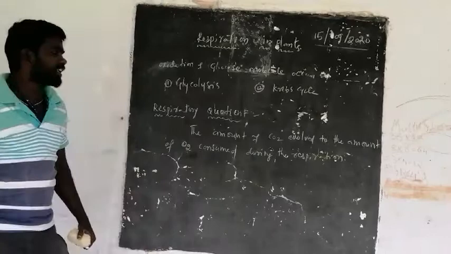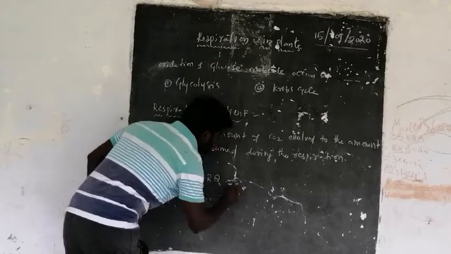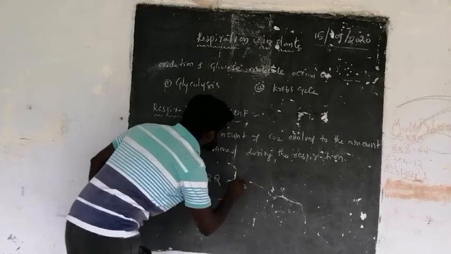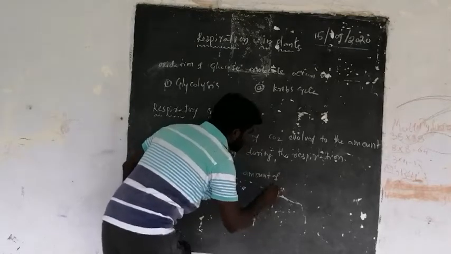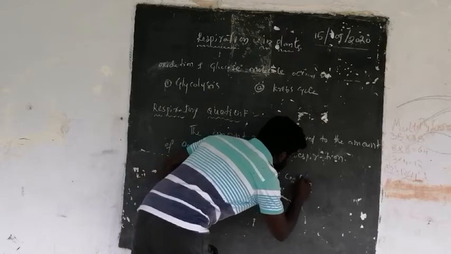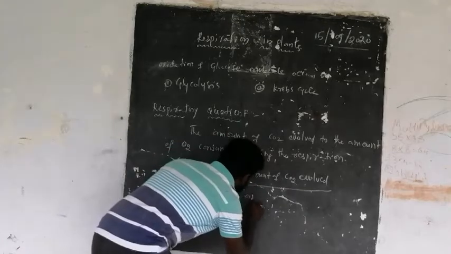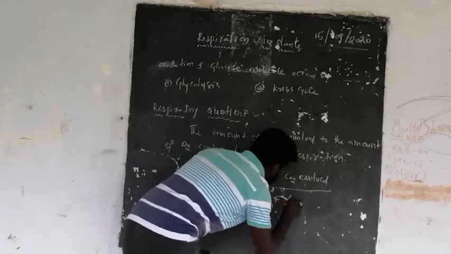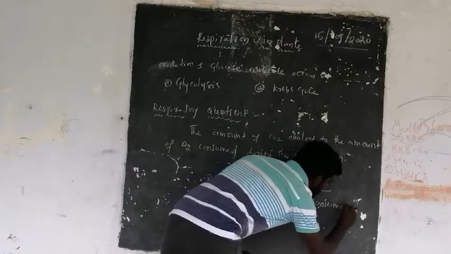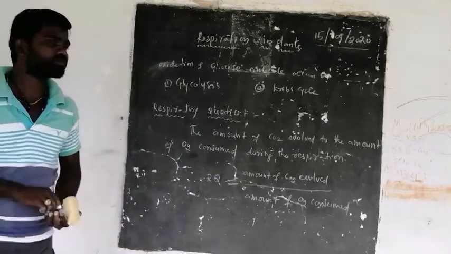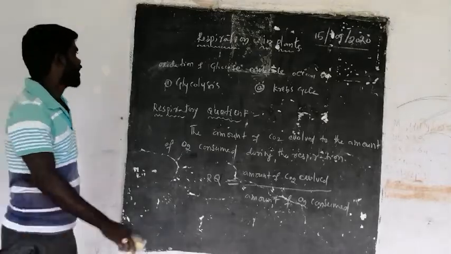This is called respiratory quotient. It can be shown like this: respiratory quotient is equal to the amount of CO2 evolved by the amount of oxygen consumed or utilized.